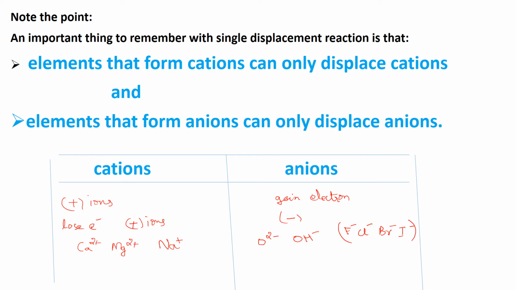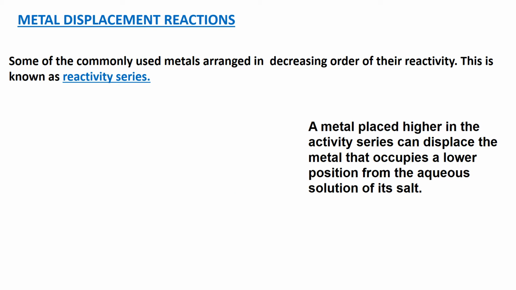So let us learn metal displacement reaction in detail. What is metal displacement reaction? The highly reactive metal displaces a less reactive metal from its salt solution. That is known as metal displacement reaction. Before learning metal displacement reaction, you have to learn about the reactivity series. Only then can you understand which metal is more reactive and which metal is less reactive. So let us learn what is the reactivity series.